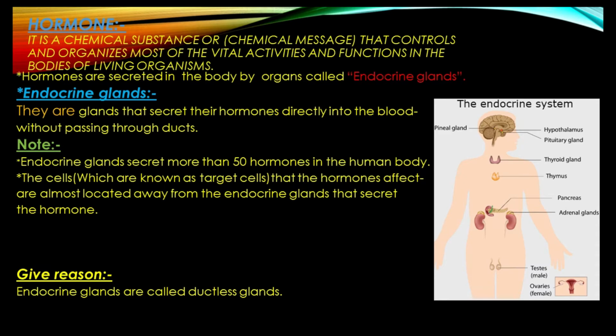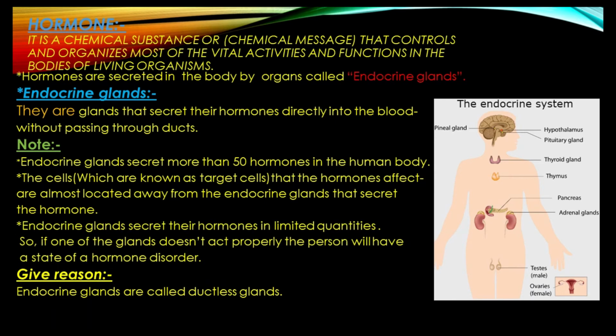The only delivery route that delivers such messages, which are called hormones, to those target cells is the blood. Endocrine glands secrete their hormones in limited quantities. So, if one of the glands does not act properly, the person will have a hormone disorder.